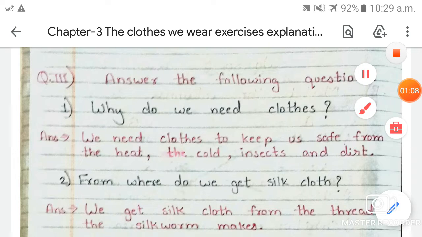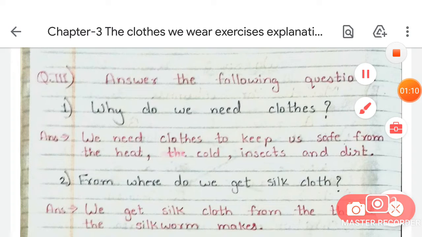We are going to complete the third exercise from your social studies book, and this exercise you have to complete in your notebook, not in the book. So open your notebook and start writing this exercise.